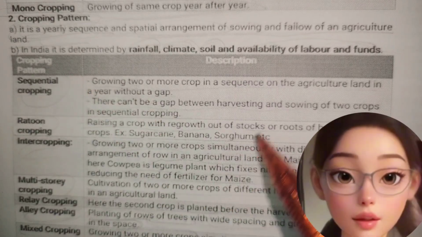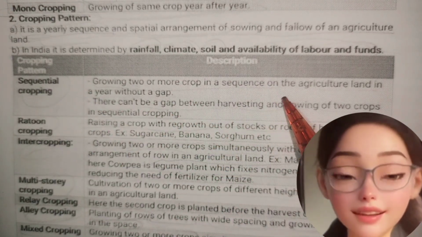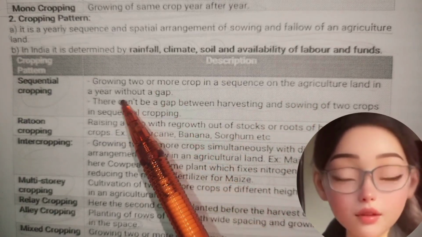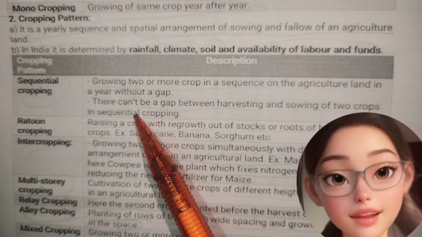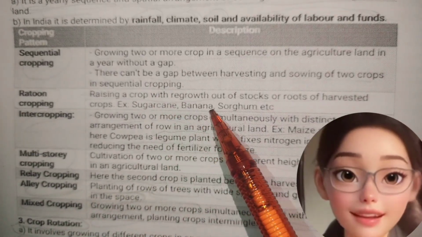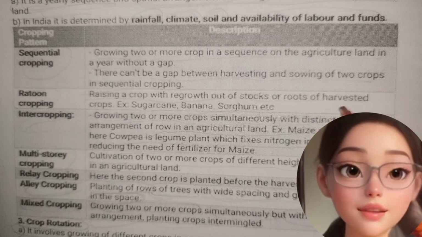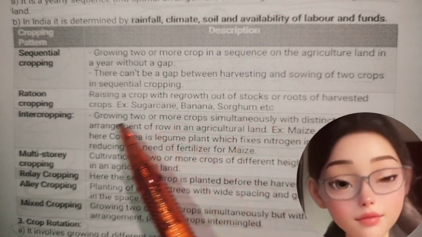Cropping pattern. Sequential cropping. Growing two or more crops in a sequence on the agricultural land in a year without a gap. There can't be a gap between harvesting and sowing of two crops in sequential cropping. Ratoon cropping. Raising a crop with regrowth out of stalk or roots of harvested crops. Example: sugarcane, banana, sorghum, etc.